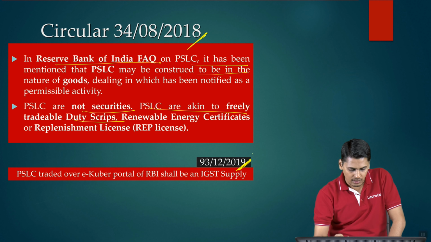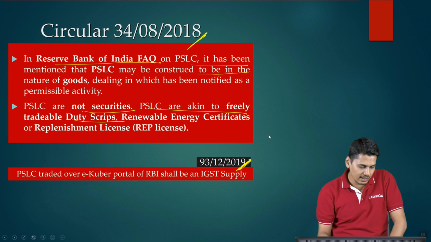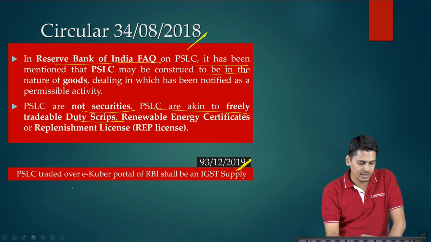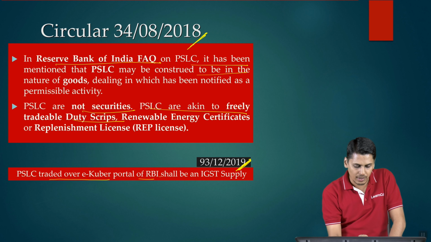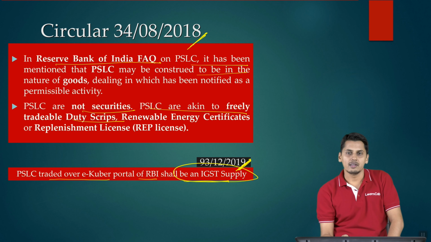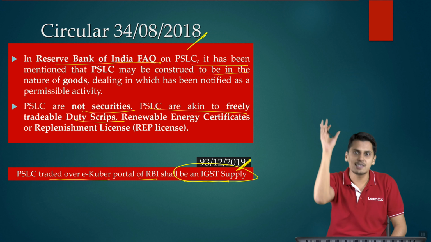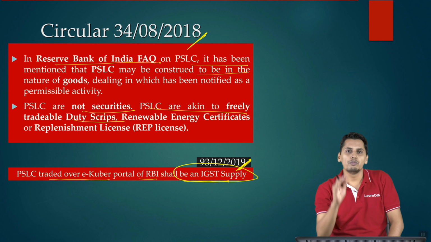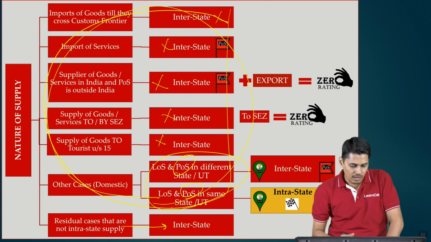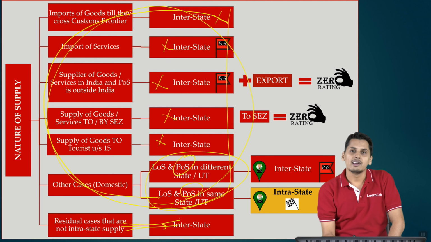So now, 93/12/2019, it has specifically mentioned that PSLC trade over e-Kuber portal of RBI shall be an IGST supply. Here you need not see where is the supplier located, where is the recipient located. They may be in the same state, same city. Still PSLC certificates, it is being supplied, it is an interstate supply because of this residual category which is there in section 7.